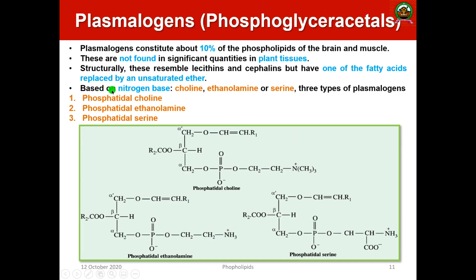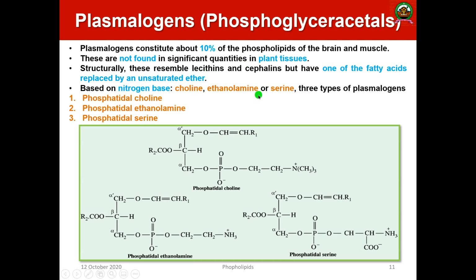Based on the nitrogenous base present in the fourth position, whether it is choline, ethanolamine or serine, three types of plasmalogens are identified. First one is phosphatidyl choline, second one is phosphatidyl ethanolamine, third one is phosphatidyl serine. What do you mean by phosphatidyl choline? If the nitrogenous base is choline in this plasmalogen, that is known as phosphatidyl choline.